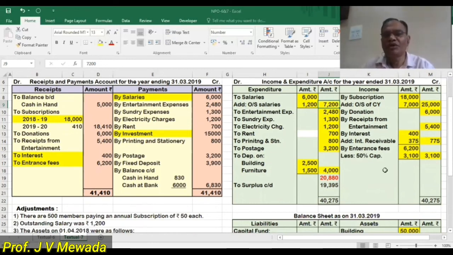So if we do the total of the credit side, it is 40,275 and total of the debit side is 20,880. So the credit side is excess than the debit side. So income is more than the expense. So the difference is known as a surplus, and that difference is 19,395 that we got surplus.